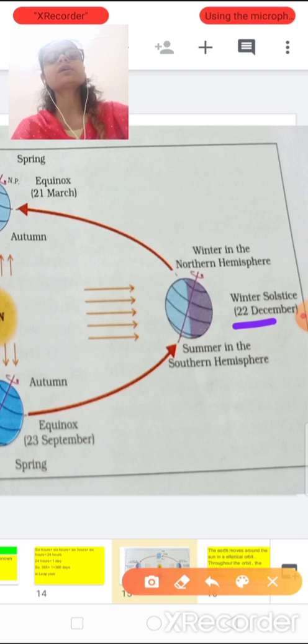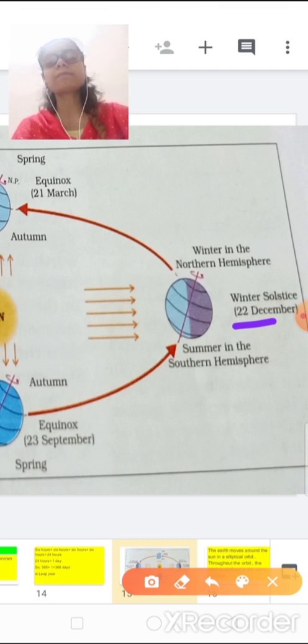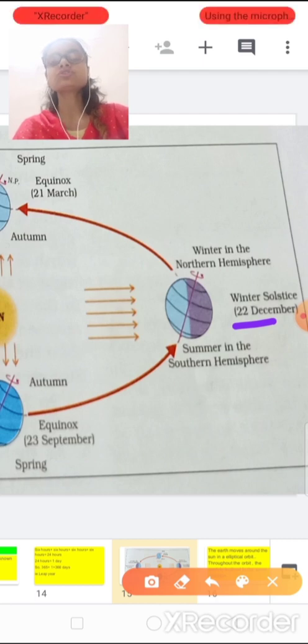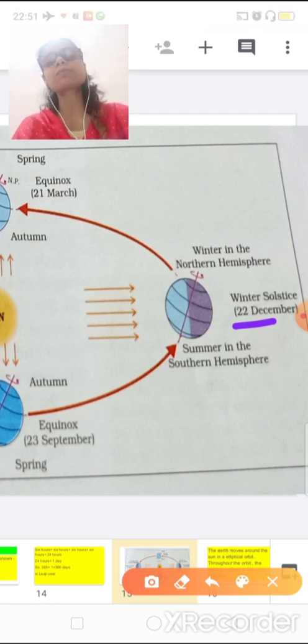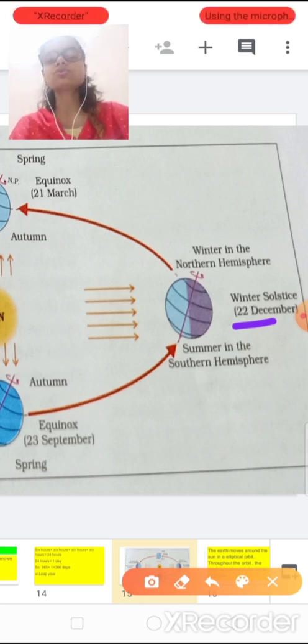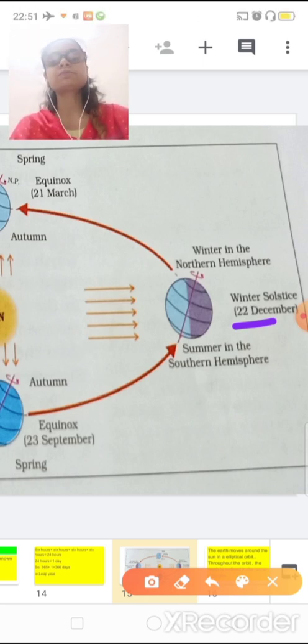So during 22nd of December, the northern hemisphere experiences winter. So if the northern hemisphere experiences winter, what does the southern hemisphere experience? Yes, definitely just the opposite of winter. What is the opposite of winter? Summer. So that hemisphere will experience summer. Okay students, so 22 December, northern hemisphere, winter.